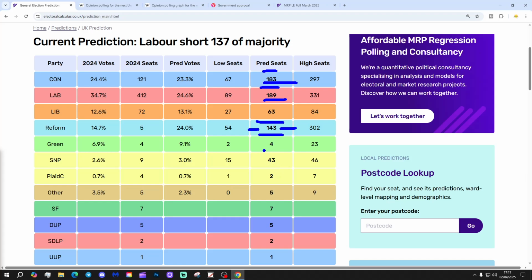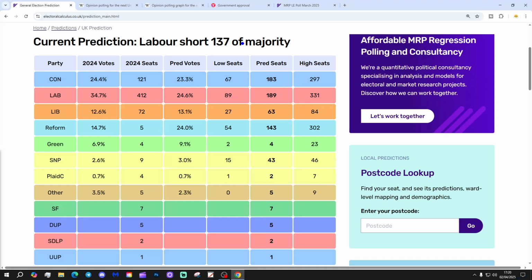Greens are on a central prediction of 4 seats. They could be as high as 23, could be as low as 2. SNP, 43 seats, they could be as high as 46, could be as low as 15, and Plaid on 2, could be as high as 7, could be as low as 1. And then there are other parties, Northern Irish parties, for example, down there.